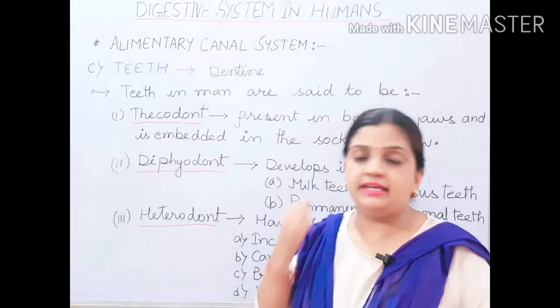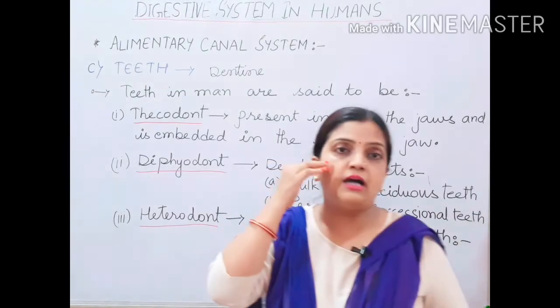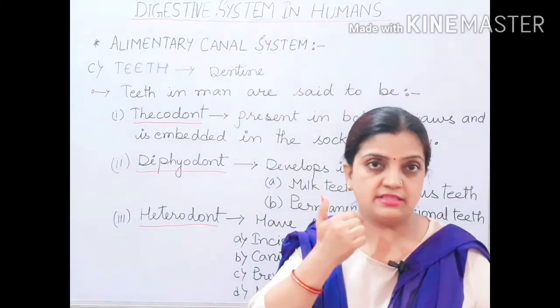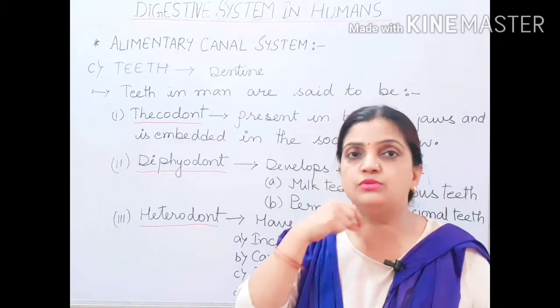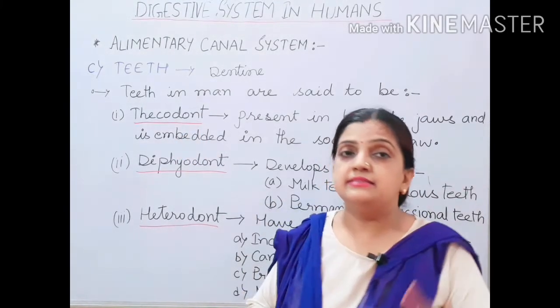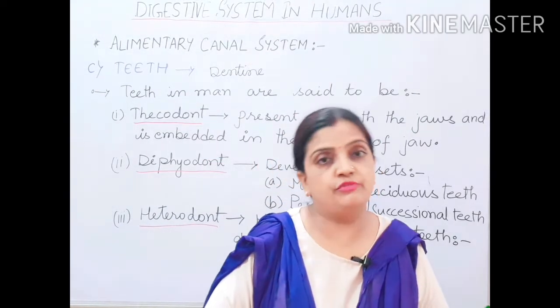Now human beings have two jaws, one on the upper part and another at the bottom part. Two jaws are present, upper and lower, and these teeth are fitted inside the socket of the jaws.